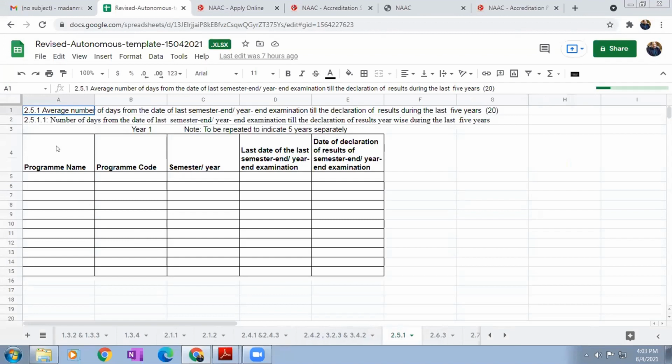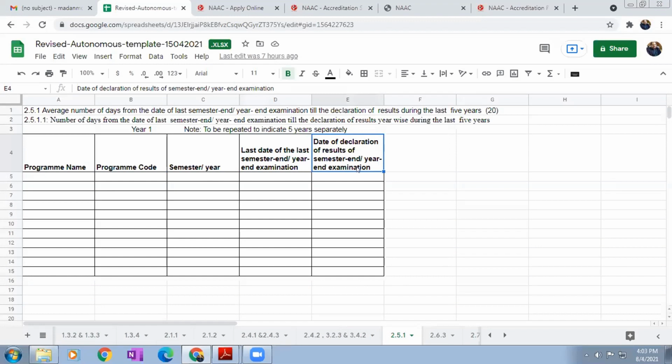2.5.1. Here you can see, this is the template you have to maintain for a result declaration. Program name, program code, year wise. So last 5 years data you have to maintain. Then semester or year. Then last date of the last semester end or year end examination.